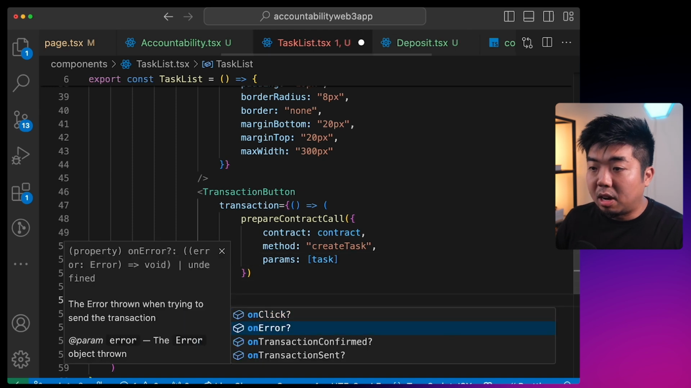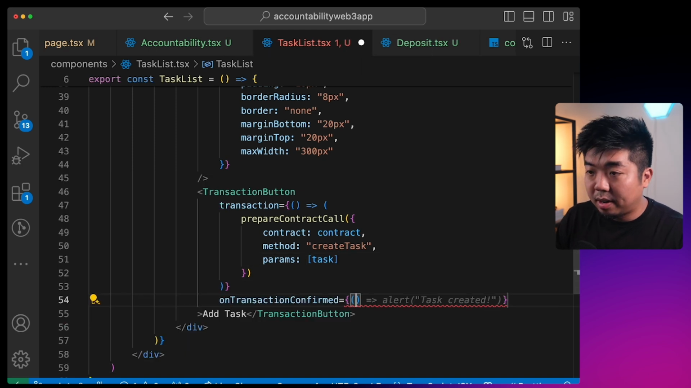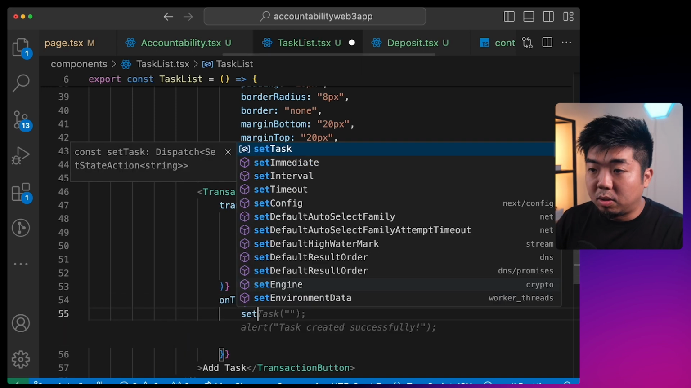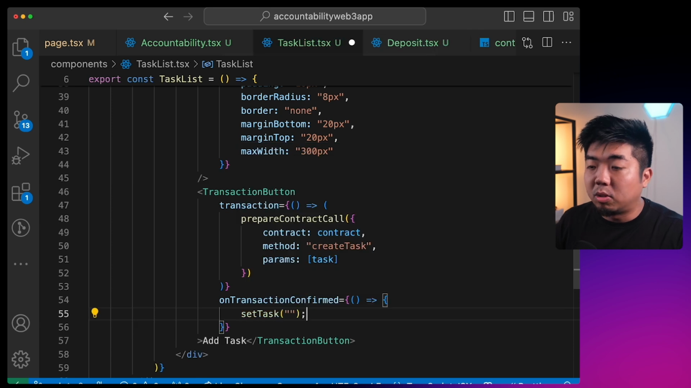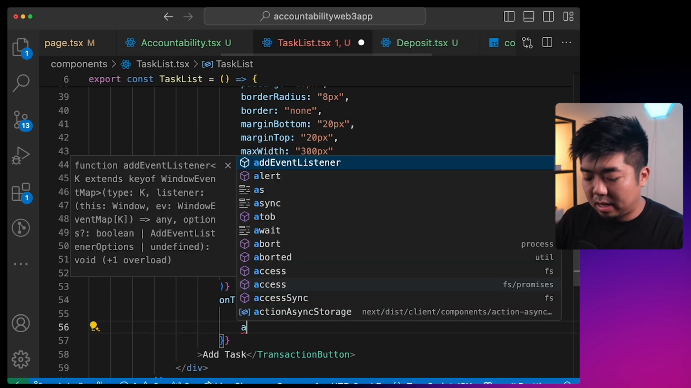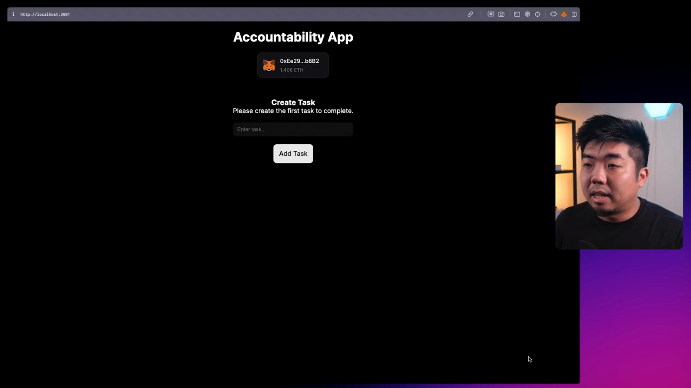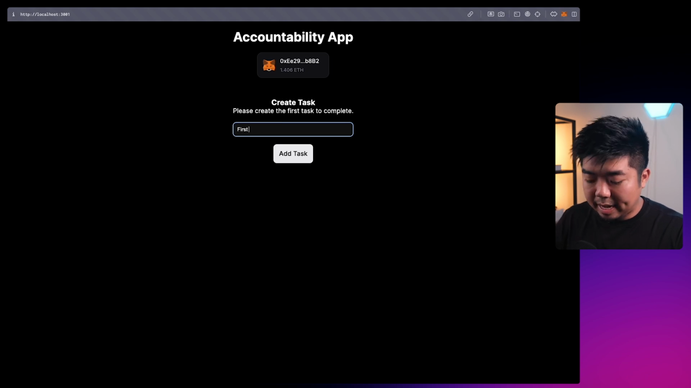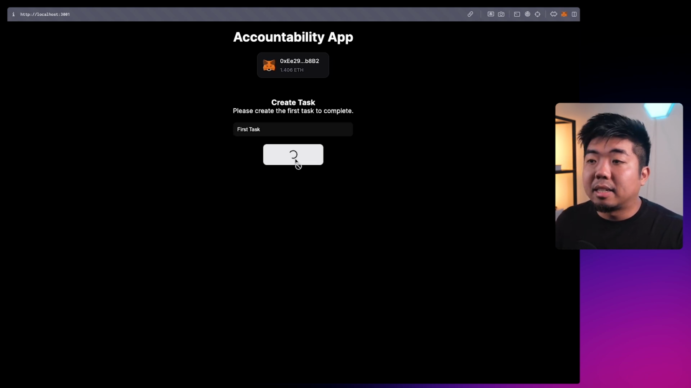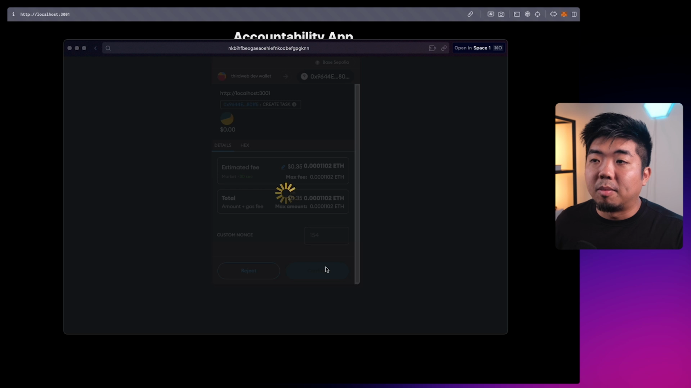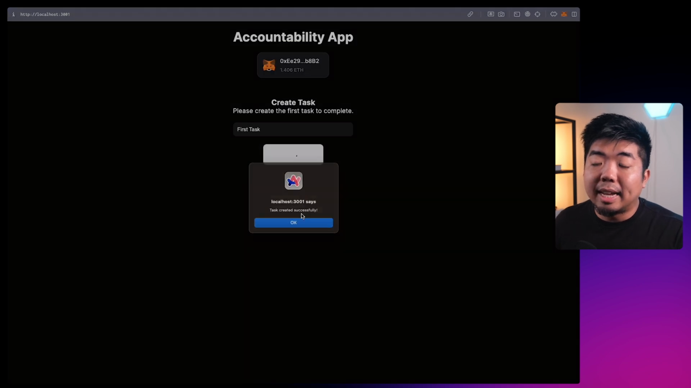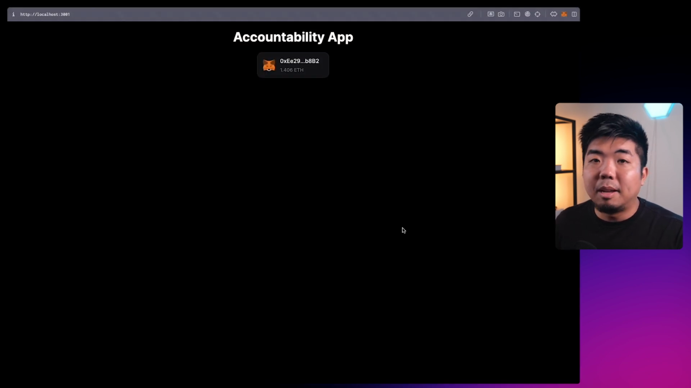And then on transaction confirmed, we want to set task back to empty, and we can say alert, task created successfully. All right, so we can test this back on our application. We now have an add task button. So I can say, hey, first task here. I can add task. We can confirm that transaction. And once that task is created, we should see a blank screen.